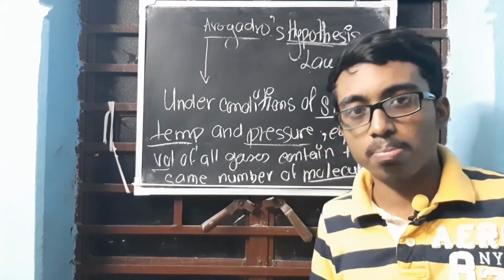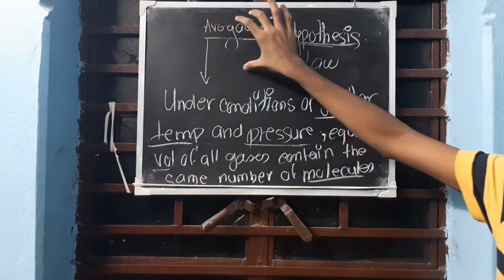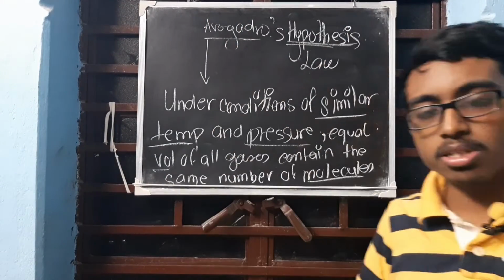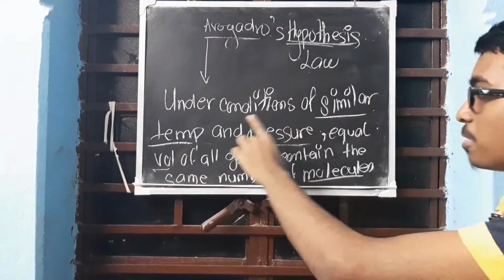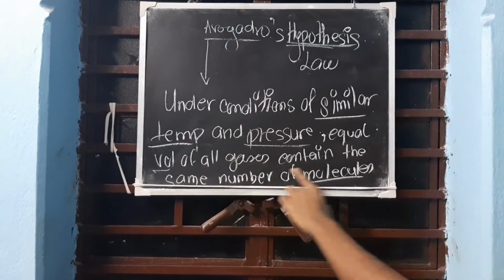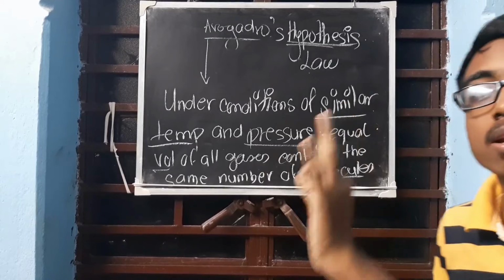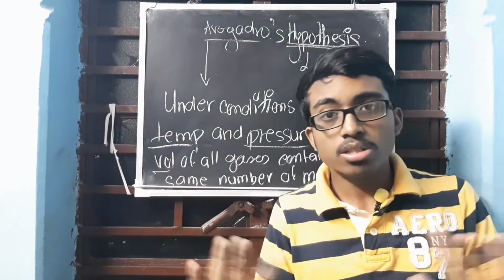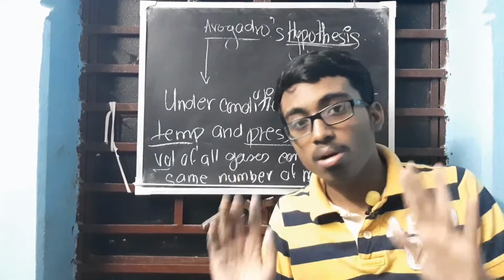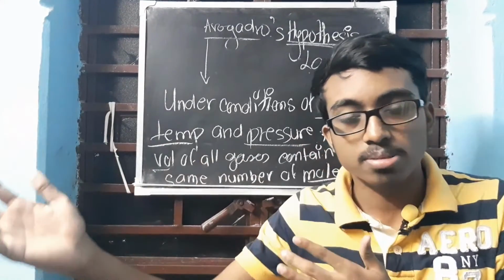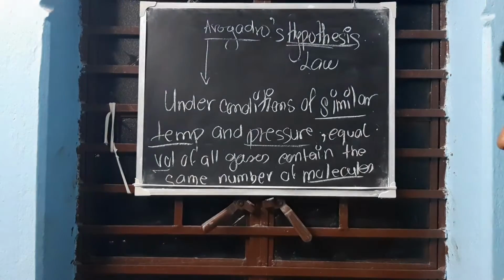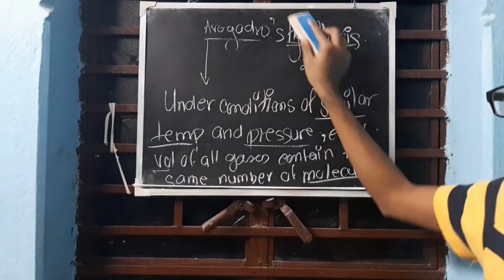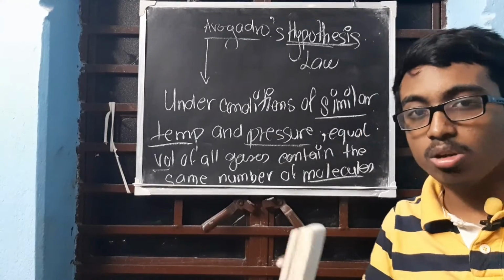Berzelius hypothesis stated that under conditions of similar temperature and pressure, equal volume of all gases contain the same number of atoms. But it was later on rejected because it cannot happen. You will understand why when we start the chapter, not now. So this is Avogadro's hypothesis. Hopefully you have understood the thing.